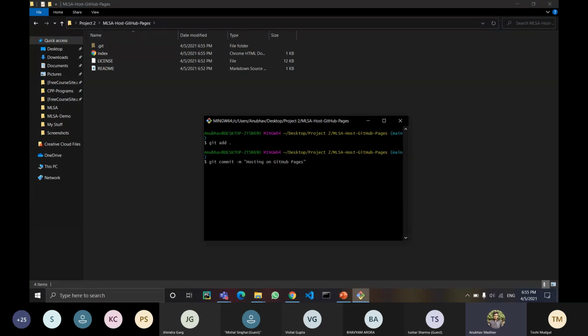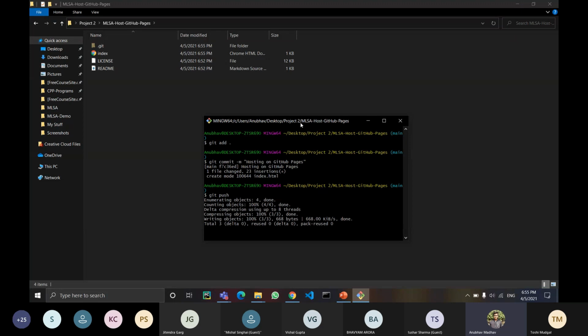Message can be anything of your choice. Git push. Just 3 simple commands. Actually, basically 4. First, to clone the repository, then these 3 to just keep on pushing the changes as you go by your project. Git push. So I have pushed it.